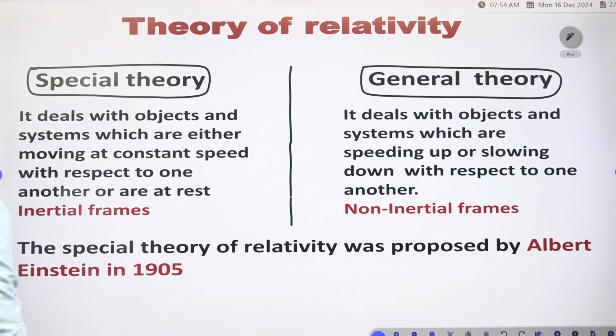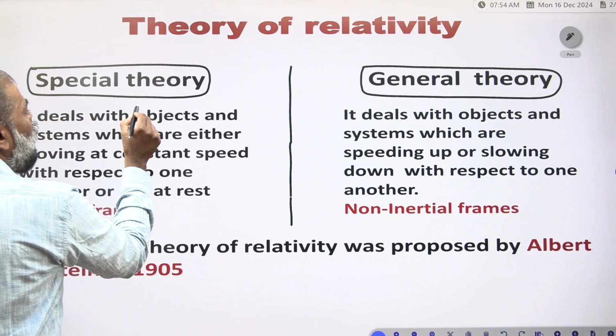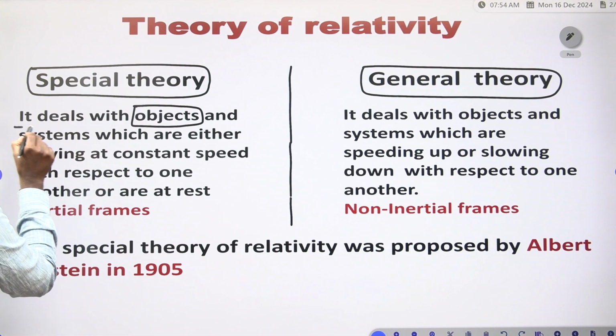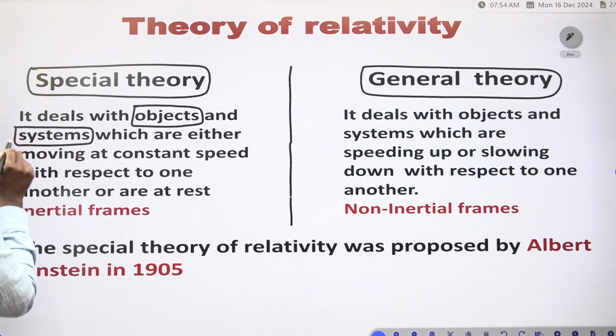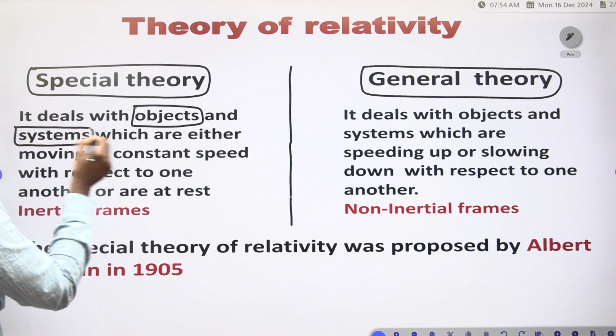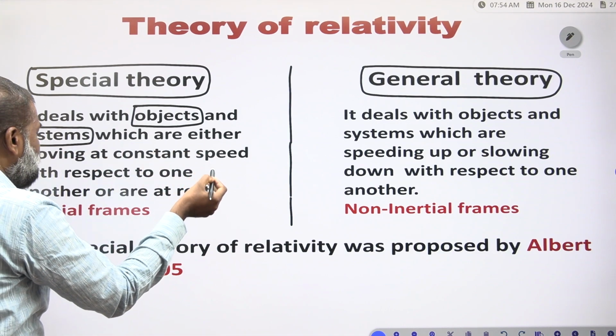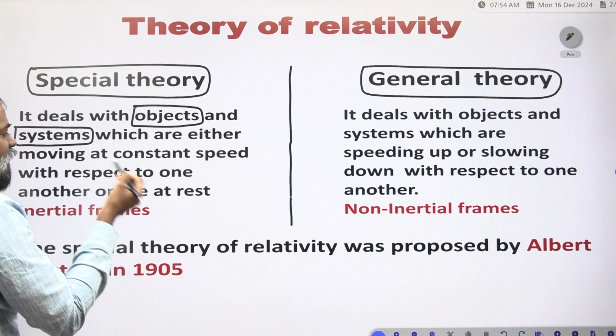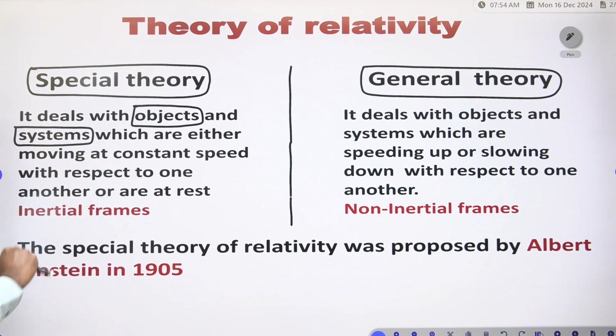What is the special theory? It deals with objects and systems which are either moving at a constant speed with respect to one another or at rest. We call it the special theory.